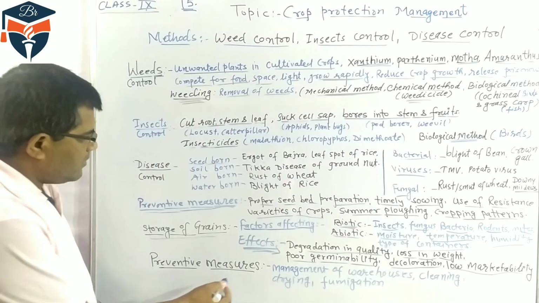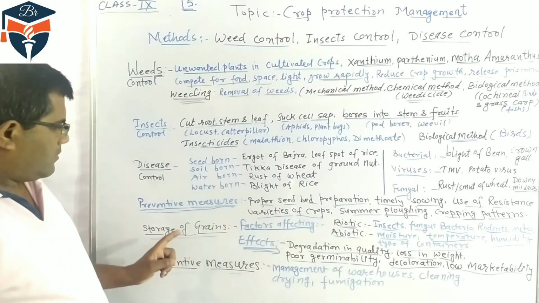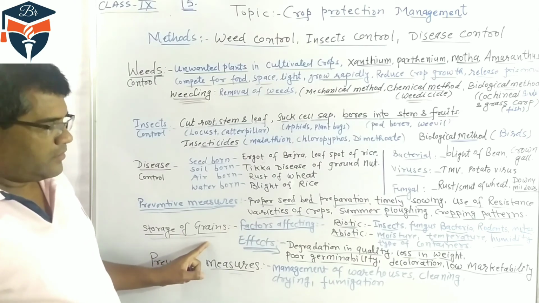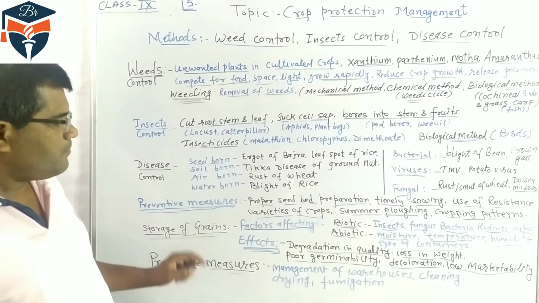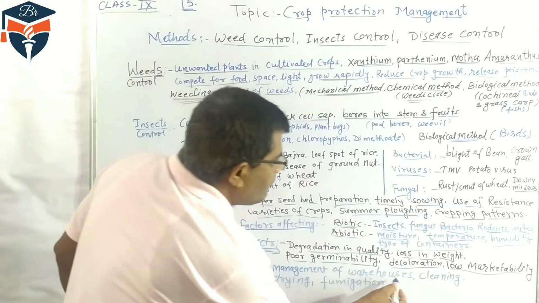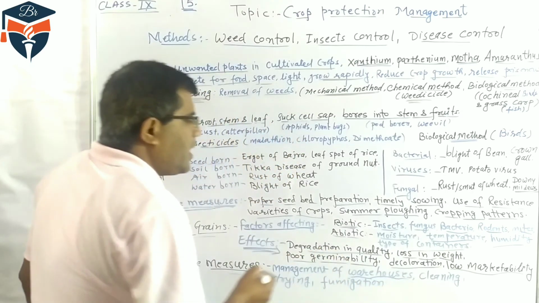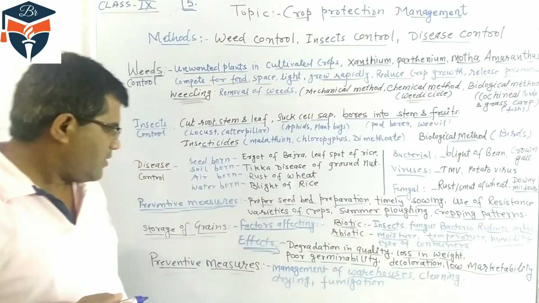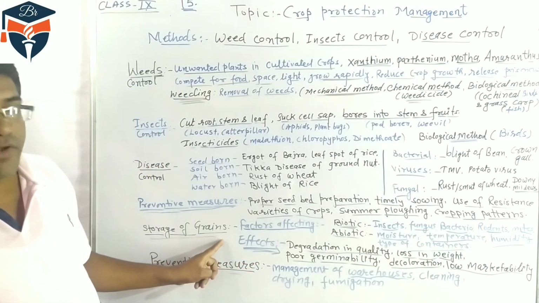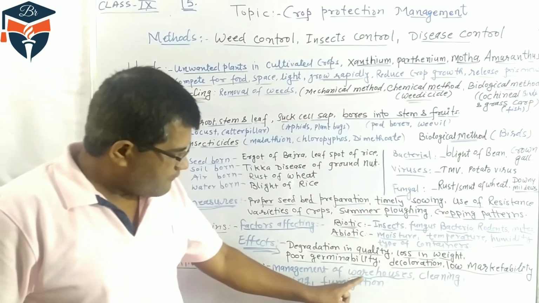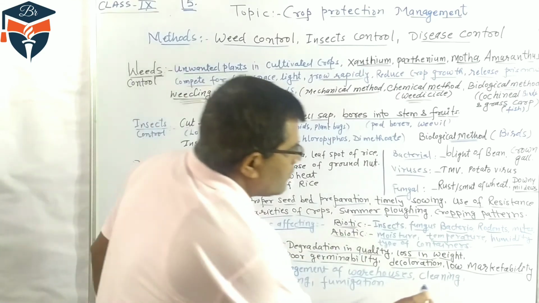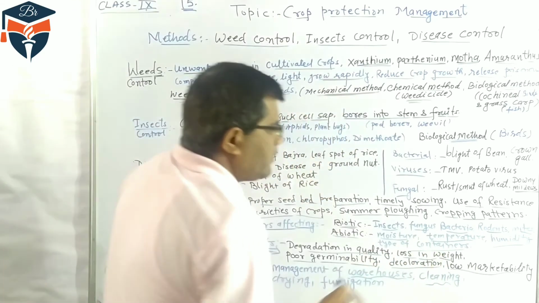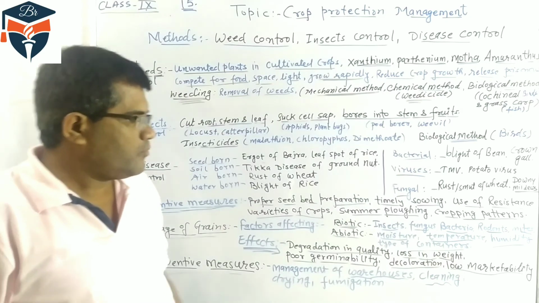Other preventive measures we have to take when storing in the granary or godown. First, management of warehouses. We have to make very protective warehouses where we can store the grain. Second, before storing, the seed has to be clean.